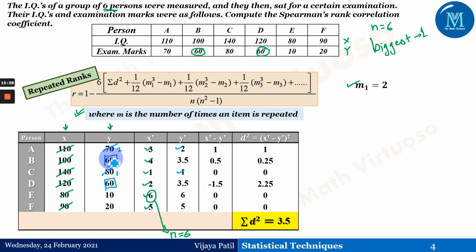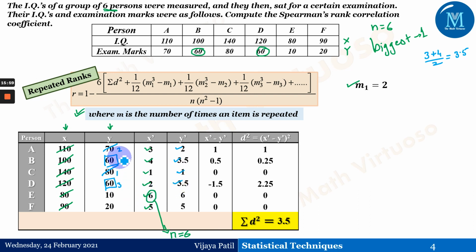At these two, the numbers have come repeated. That means I cannot say that this is a 3 or this is a 4. I have to give them an equal rank. Suppose this is a 3 and this is a 4, I cannot give the ranks as 3 and 4. I have to give the rank as 3 plus 4 by 2, which is 7 by 2, which is 3.5. Therefore, these two 60s have to be given an equal rank of 3.5 and 3.5.